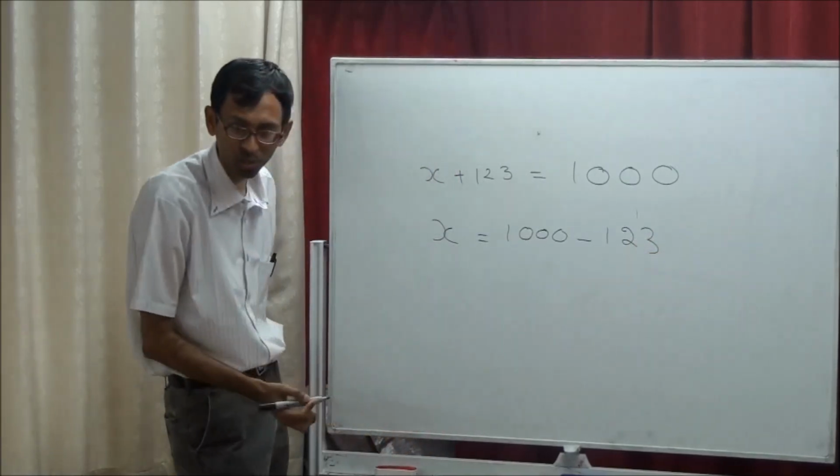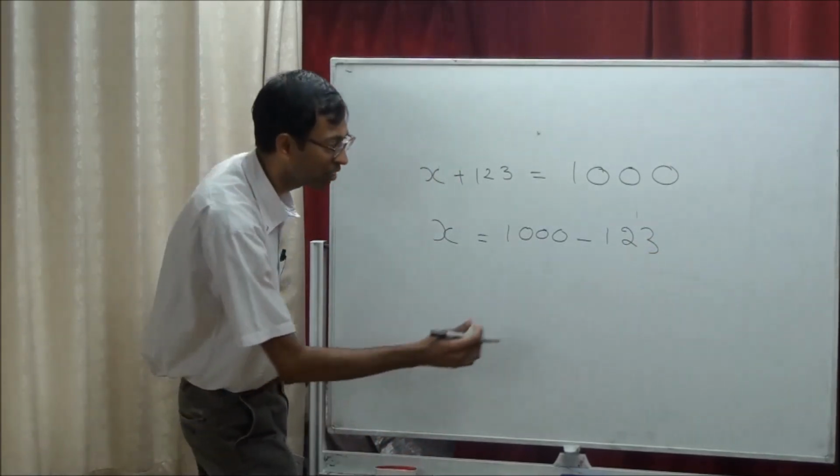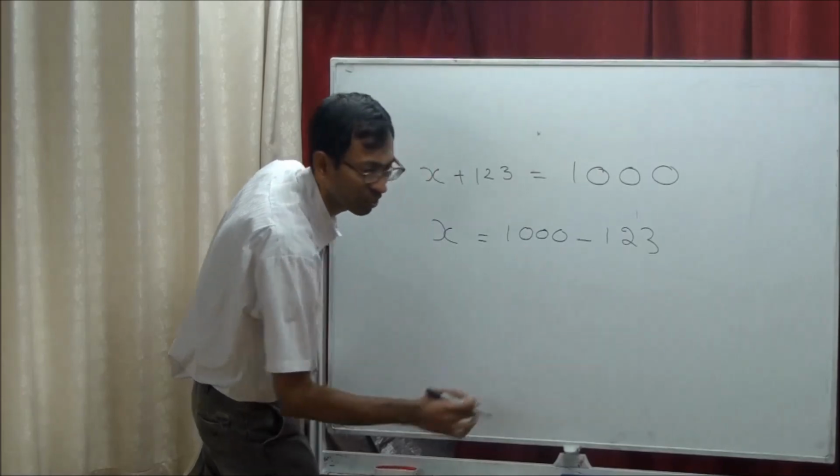You can say right away. What is the rule when you are subtracting something from something, all zeros?